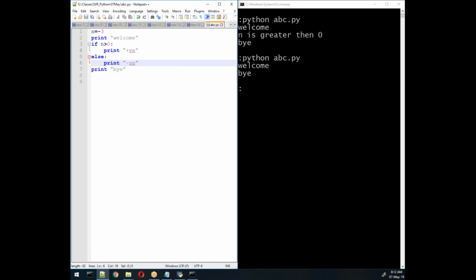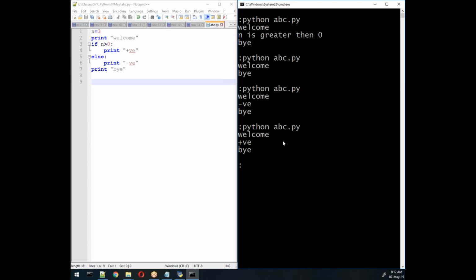That's it. So if I try the same program, I'll get negative. If I write +3, what will I get? Welcome, positive, and bye. That's it. This is the output we will get usually. This is called if else.